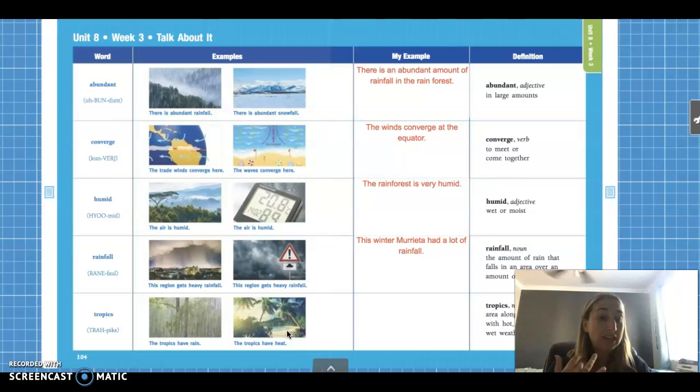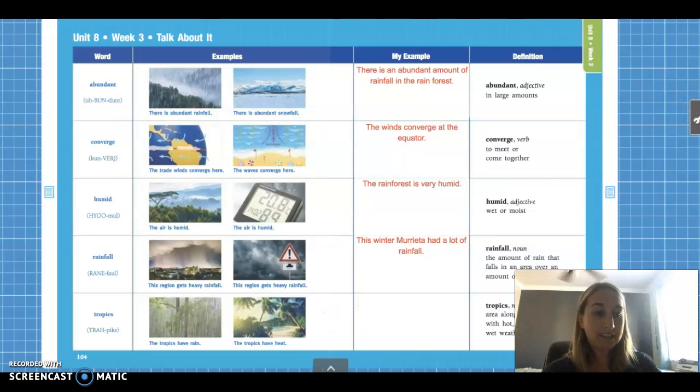So places like Hawaii, the rainforest, those different places are really humid, right? Very hot, very wet, and they have lots and lots of rain. That's why they're so beautiful. That's why they have so many flowers and so many trees, because they experience all this rain, which makes all of these plants grow and these trees grow, and it makes it paradise. I love the tropics because you can visit the tropics typically any time of the year, and they have beautiful weather. Sunny, warm. There is rain because that's why it makes it so beautiful, but the weather is still beautiful.